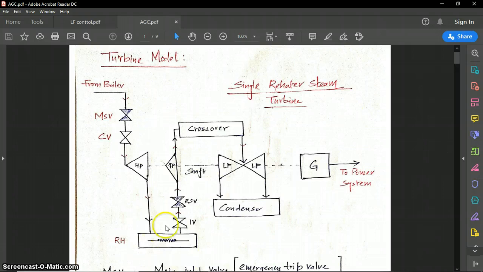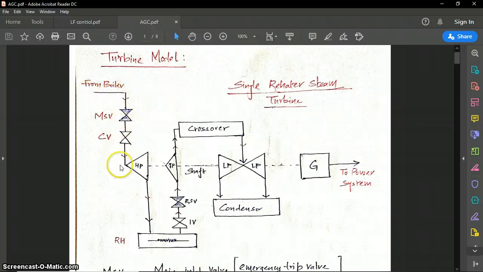There is a single reheater, and a crossover between the intermediate pressure and low pressure parts. So the turbine has three parts: high pressure, intermediate pressure and low pressure. First, the steam comes from the boiler. MSV is the main steam valve and CV is the control valve. This is basically used to control the flow, and this is operated in an emergency condition.